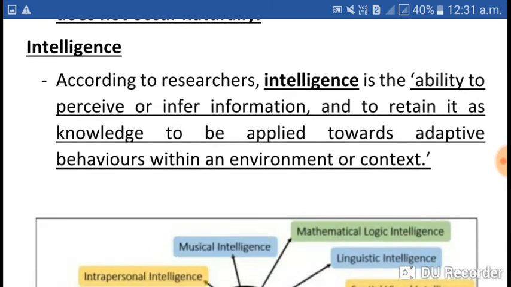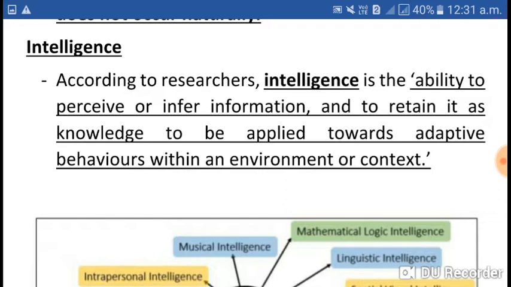And what is the meaning of intelligence? According to researchers, intelligence is the ability to perceive. Ability to perceive means being able to recognize or understand or infer information.